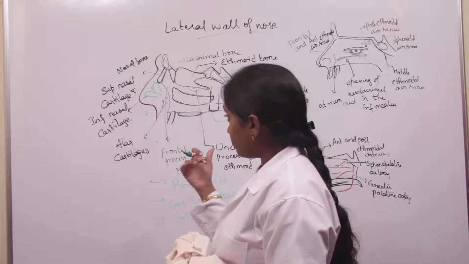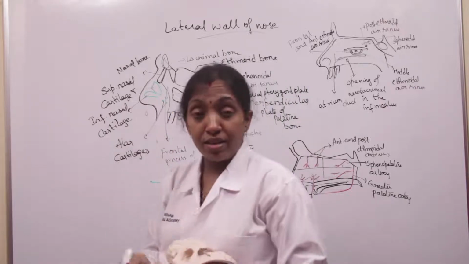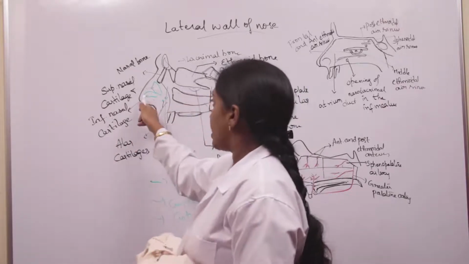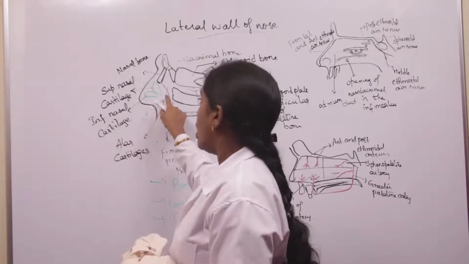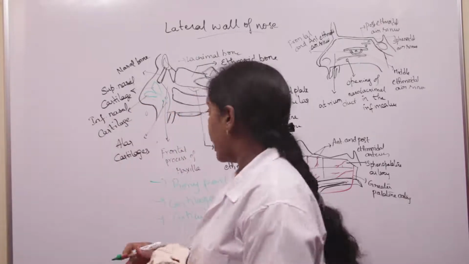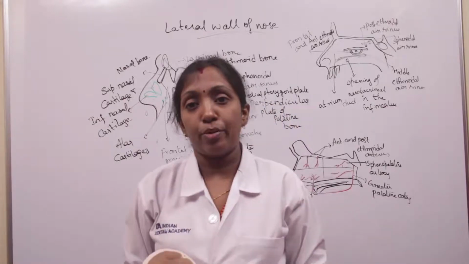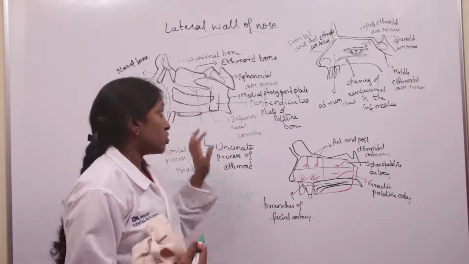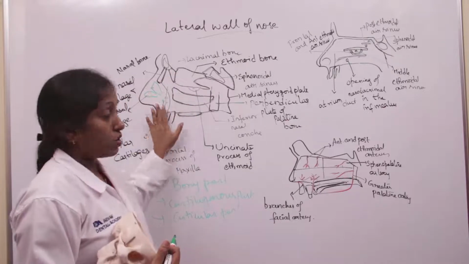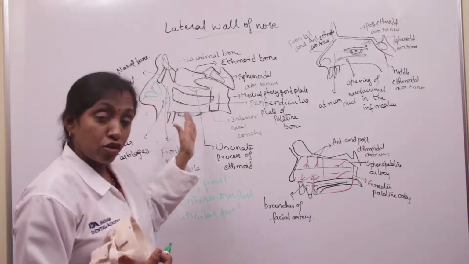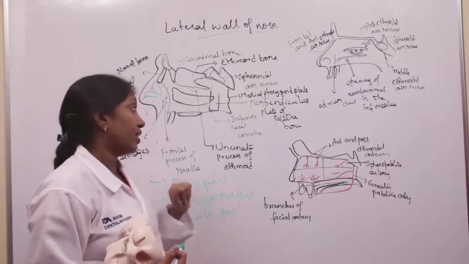Coming to the cartilaginous part, it is formed by the superior nasal cartilage, the inferior nasal cartilage, and 3 to 4 alar cartilages. The cuticular part is covered by skin, consisting of fibrofatty tissue. So these structures form the lateral wall of the nose. Similar to the medial wall, it also consists of a bony part, a cartilaginous part, and a cuticular part.